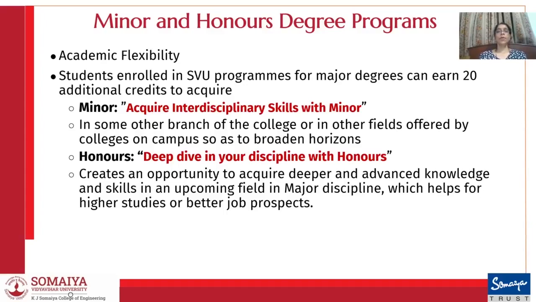In these programs, you have to earn 20 additional credits, and you have to earn those credits in 3 years of your major degree program. So all the courses of a program are distributed in the 3 years of your major degree program.